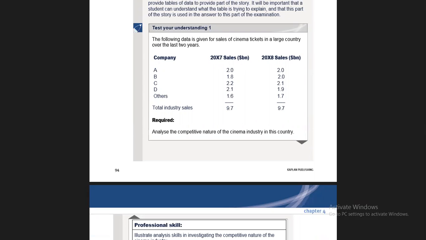In 2007, company A, B, C, D and others. So there are like this. 2008, company A 2 points, same. In 2007, company B 1.8, but company B rose in sales, that is 2.0. Then 2.2, decline in sales, 2.1. Then 2.1 and 1.9, decline in sales. 1.6 and 1.7, rise in sales. In total, industry sales will be the same for both of the years, 9.7 and 9.7.